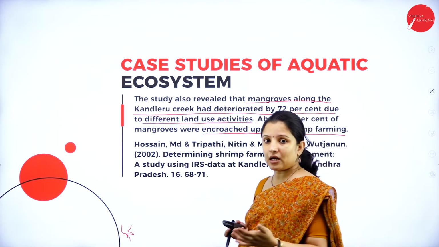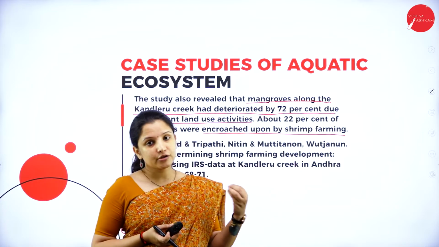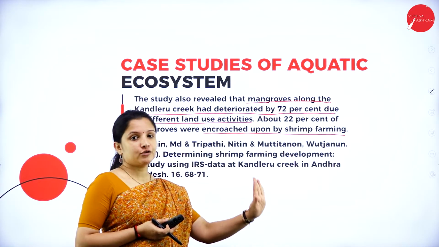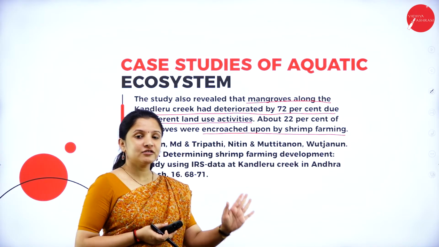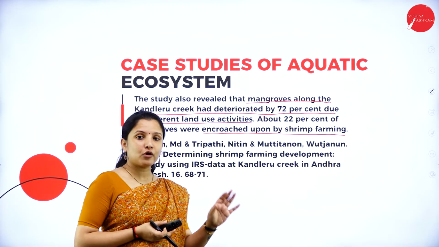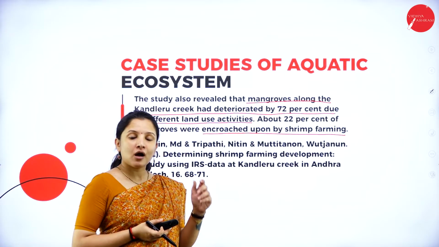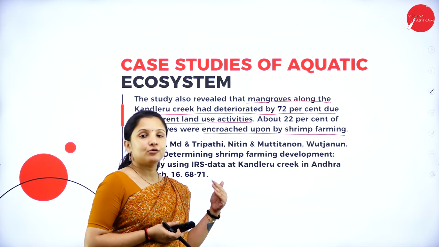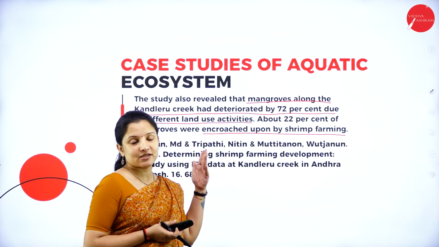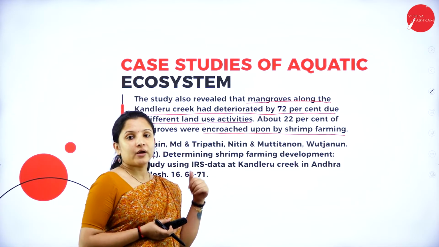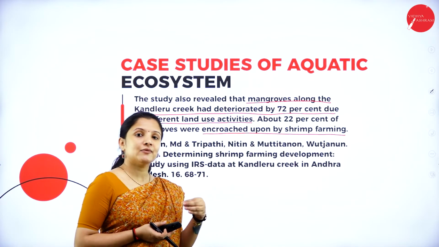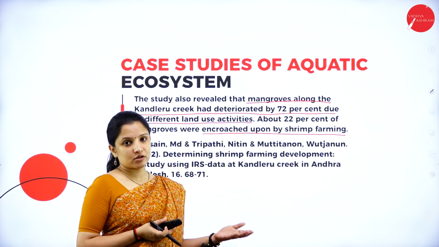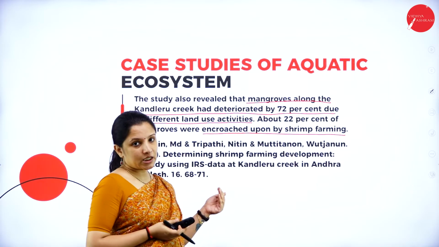In order to safeguard this creek, shrimp cultivation should go smoothly and also the water body should not get spoiled. So how can it be done? If you have any ideas on how to cope with this extensive shrimp farming, wherein you can go in for shrimp farming as well as preserve that water body, just put it in the comments for this session.